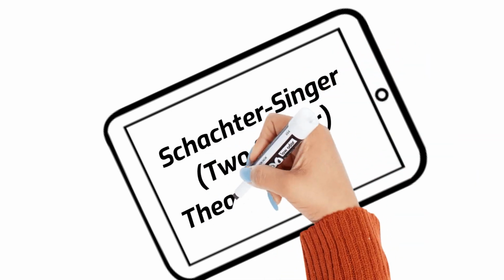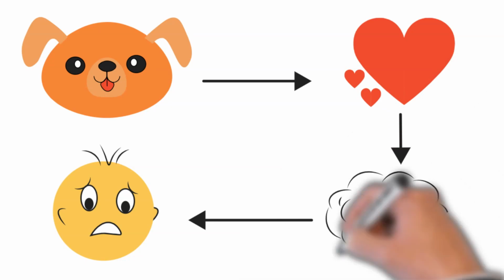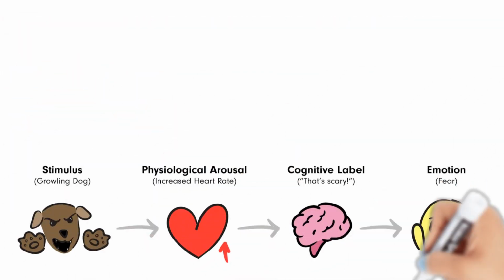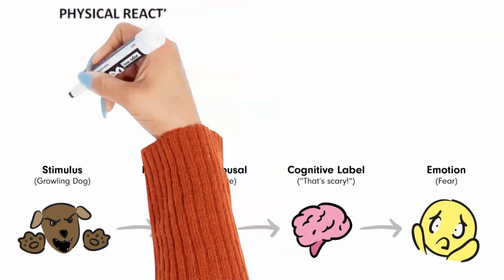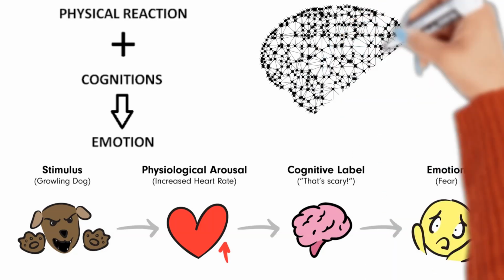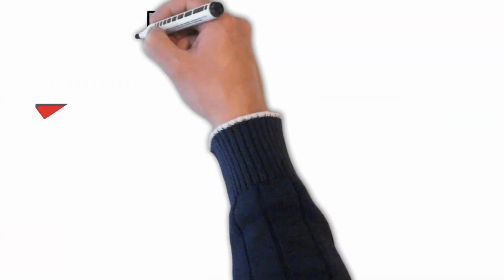Now let's explore the Schachter-Singer Two-Factor Theory of emotion. According to this theory, our physiological arousal on its own doesn't cause emotions at all. Instead, it's the interpretation of our body state which makes our body expressions more meaningful and communicable. Schachter presumed that in order to experience any emotion, one must be able to cognitively label his physiological arousal.